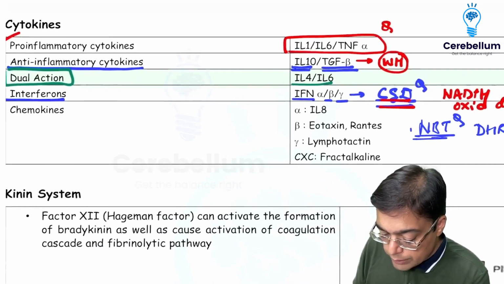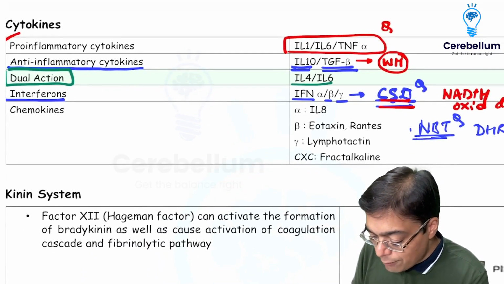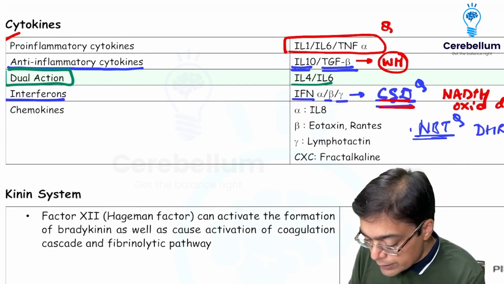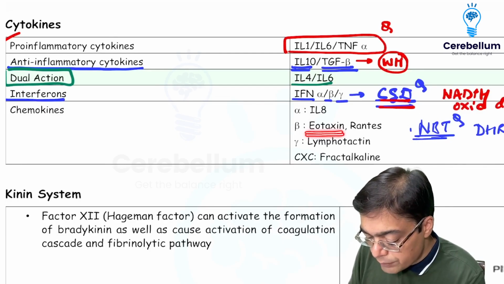We are going to be talking a bit about chemokines as well, in which the alpha chemokine, which is interleukin 8, is important because that is responsible for attracting neutrophils. Beta chemokines would include eotaxin that attracts the eosinophils.